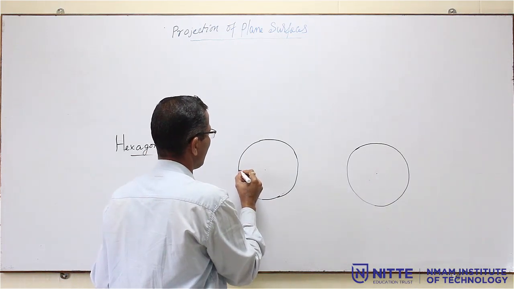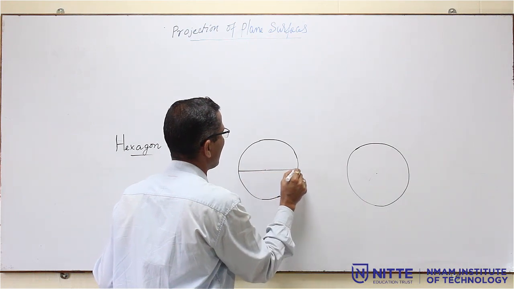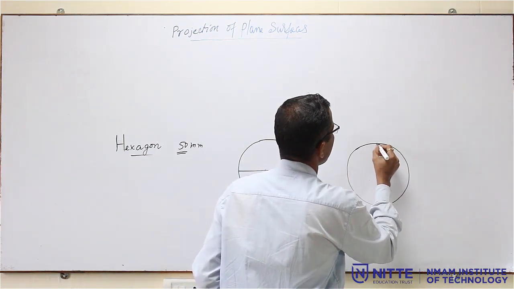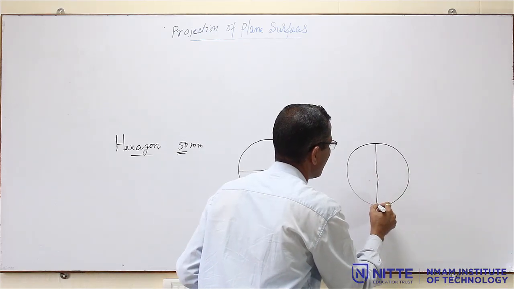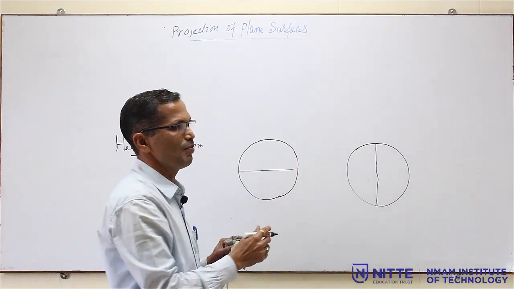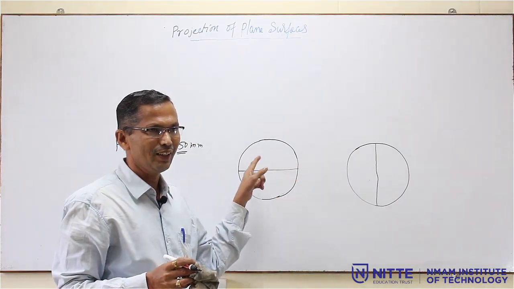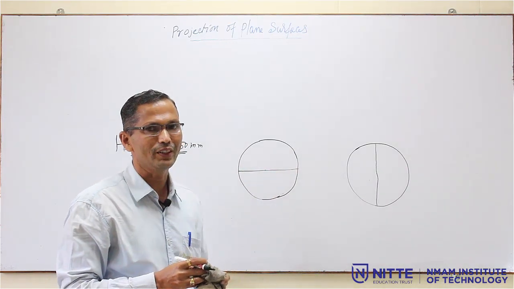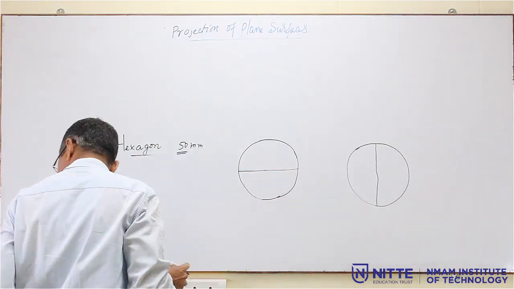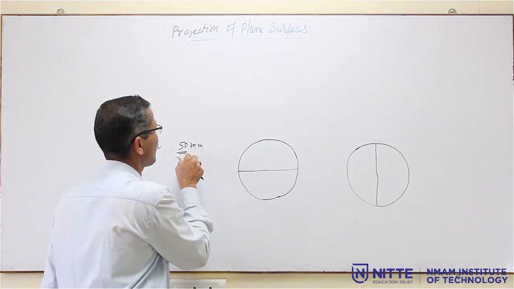Draw the horizontal diameter or vertical diameter, a light line, any one, not both. Either vertical diameter or horizontal diameter, a light line, do not draw it as a dark line. The circle also should be very, very light, and the diameter you draw should also be light. Then with the same radius, equal to the side of the hexagon,